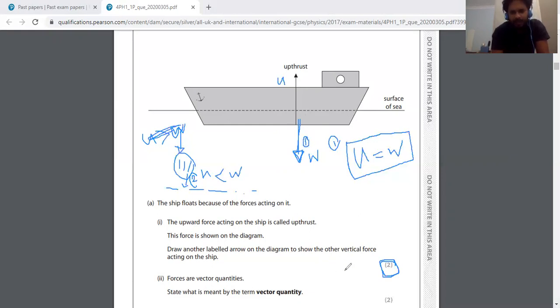What is the other point? They say it's a labelled arrow, not just an arrow, it should be labelled. So we write weight here. The vertical downward arrow, the full word is better, otherwise you just mark a single letter there. Depending on the marking scheme, sometimes they may give the marks for the single letter also, but if you have doubt, better write the full word, W-E-I-G-H-T, weight.